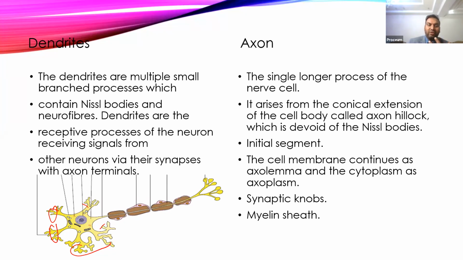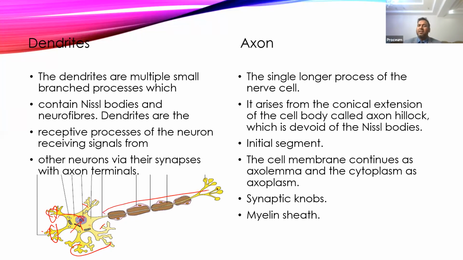It receives the signals from different parts, accumulates the signals through the dendrites, and sends this information to the soma. So in different ways, all these processes will synapse with different axons, receive the information, and then send it to the body. The body will analyze the signals, modify them, and depending upon what signals are coming, it will react, and then it sends a signal to the outgoing process, that is the axon.